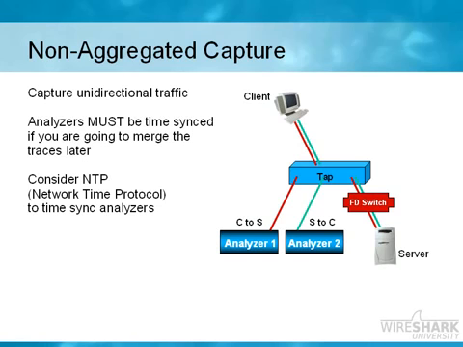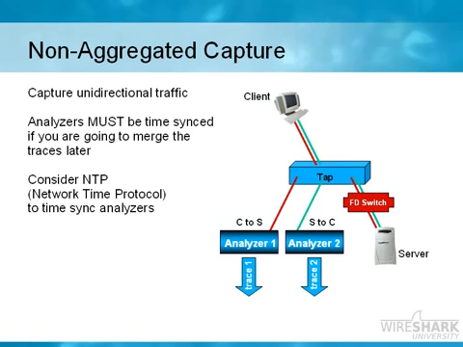Analyzer 2 would be listening to traffic going from the server to the client. So we end up with two separate trace files. Now, sometimes we can analyze the separate trace files, and that's fine. We don't have to listen to both sides of the communication to understand what's going on. We can kind of infer that based on the traffic that we see.